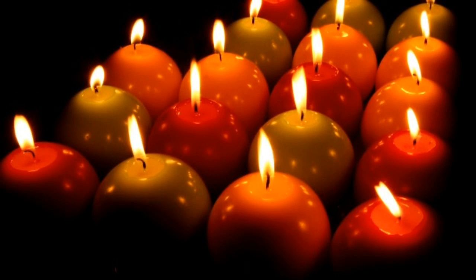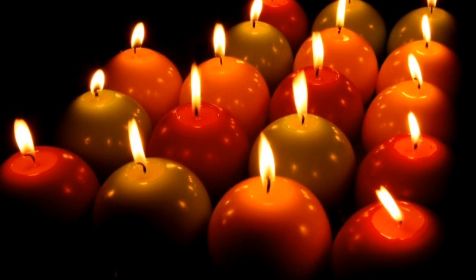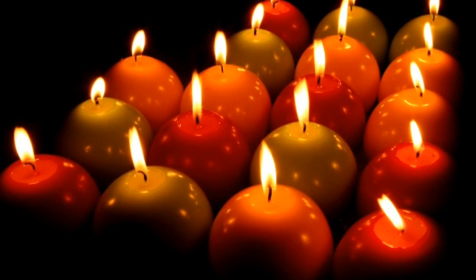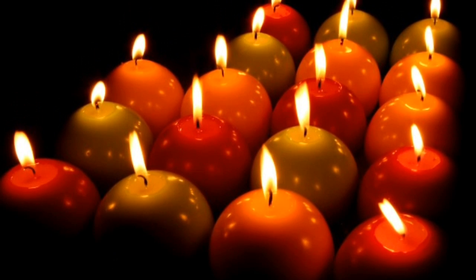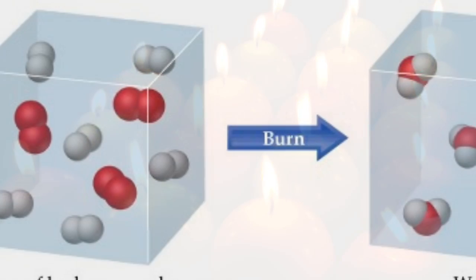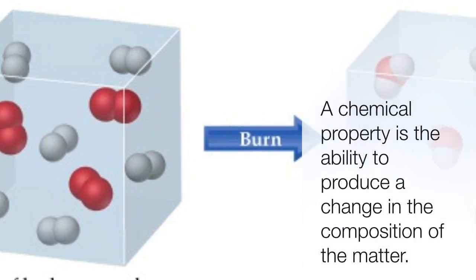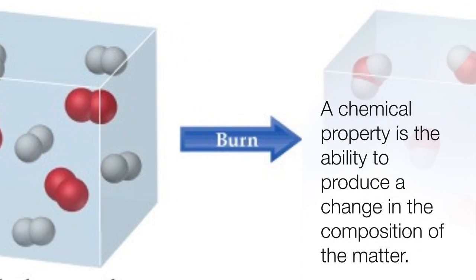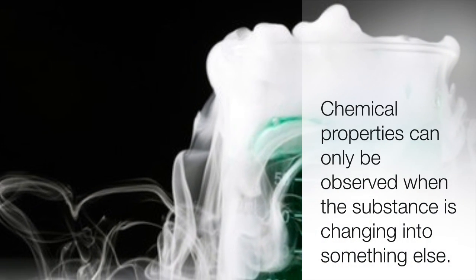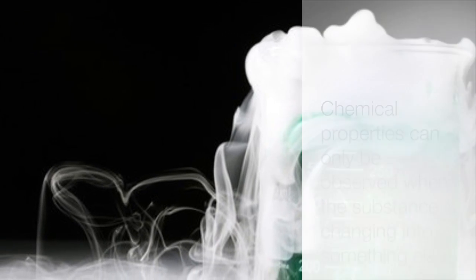The ability to burn is not a physical property because you cannot observe burning without changing the composition of the material that is burning. As a candle burns, new substances form. A chemical property is an ability to produce change in the composition of matter. Chemical properties can only be observed when the substance is changing into something different.